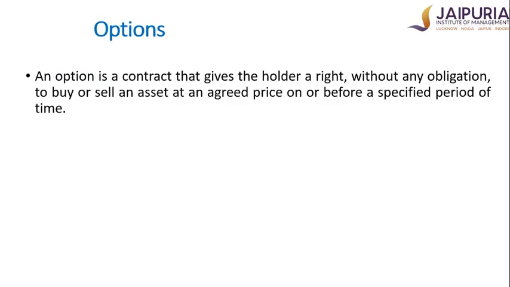An option is a type of derivative instrument in which, if you buy an option, the holder of the option gets a right that either he can buy a particular asset or he can sell a particular asset at an agreed price, which can be on the specified date or before the specified date. Now let me simplify this.